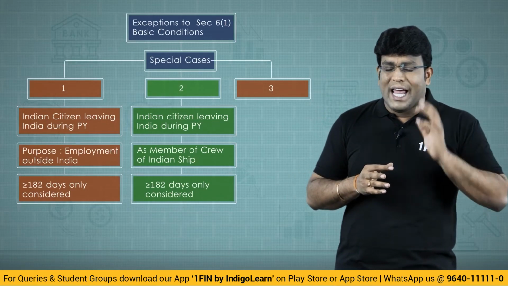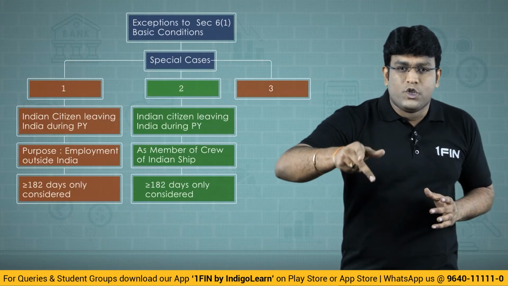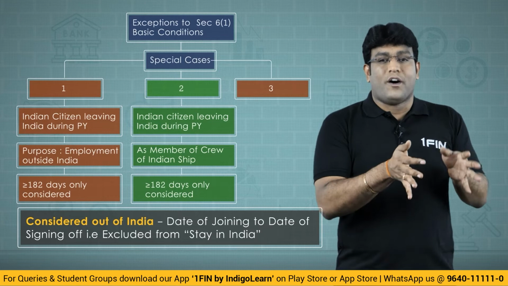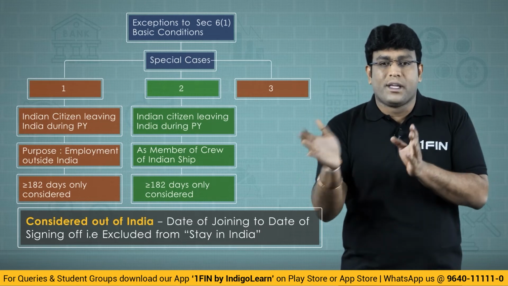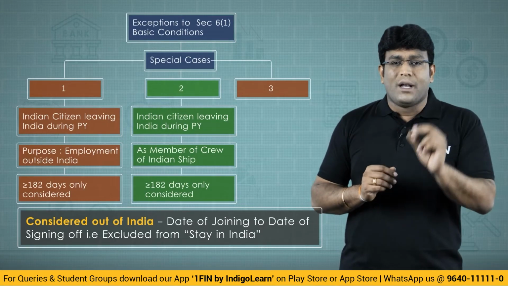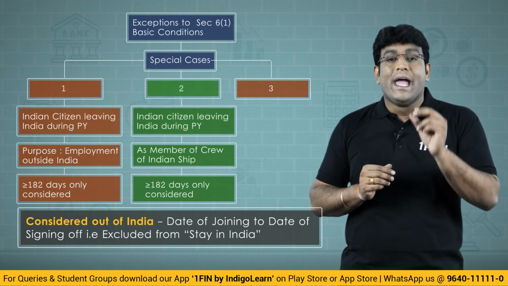And they clearly clarified in the law that the period from the date of joining till the date of signing off, leaving the ship, shall be excluded for calculation of number of days in India.